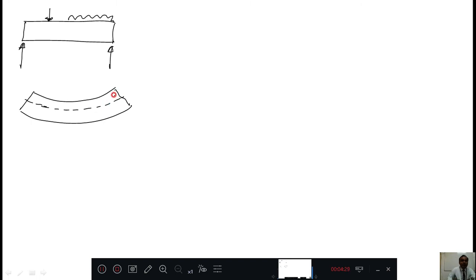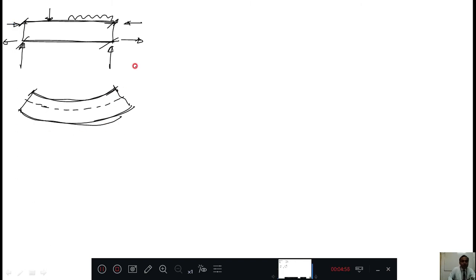The upper part was very lengthy, and its length is reduced, but the lower part's length is increased. Increased means the lower part is pulled and the upper part is compressed.